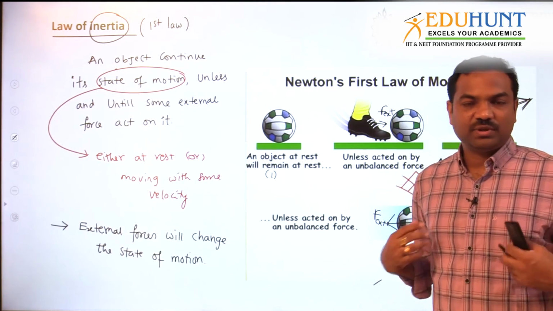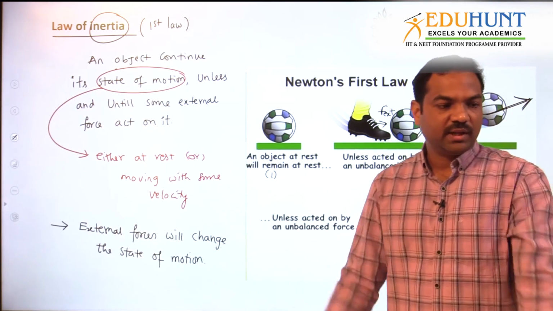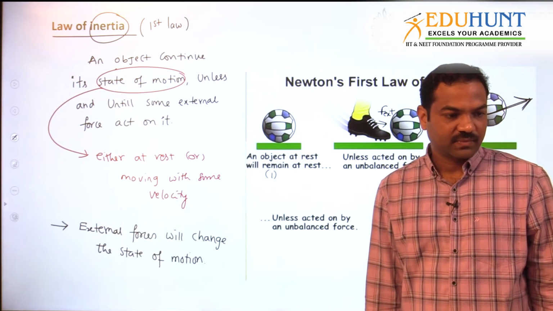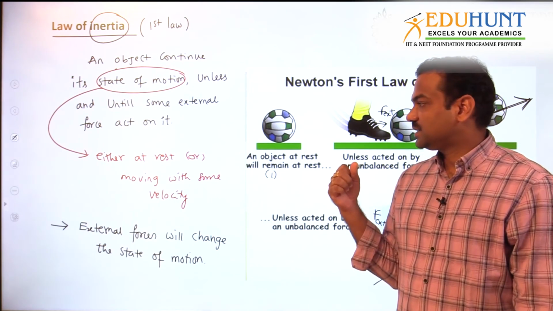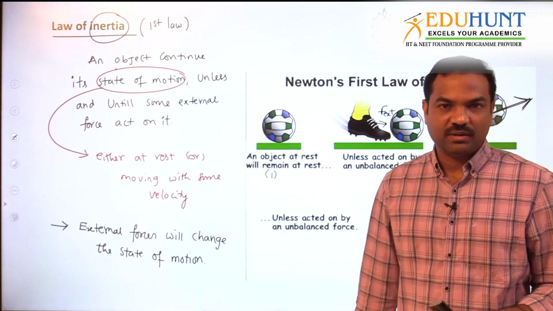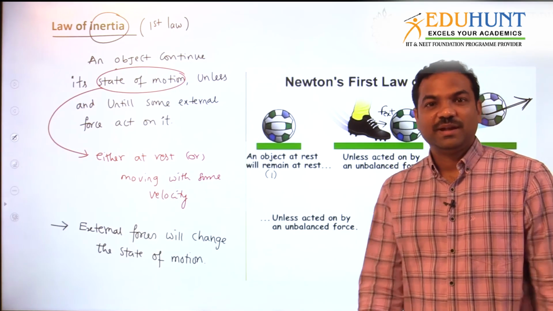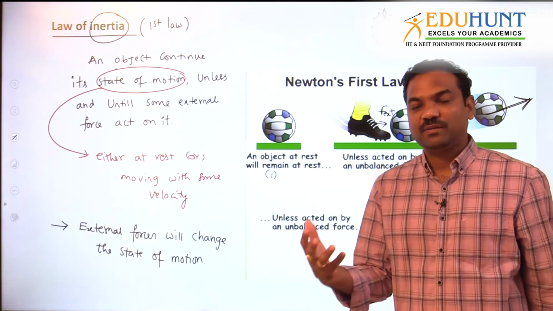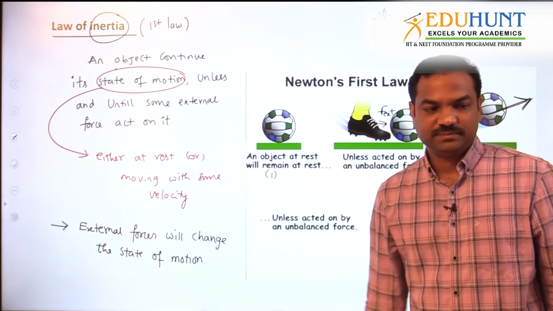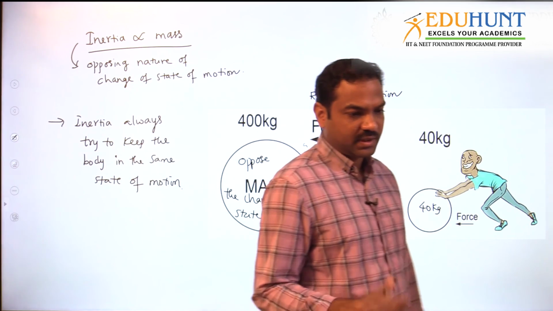So if you suddenly come to rest, then inertia won't stay calm. Inertia will push your body in the forward direction, so the person will fall down. Whereas if you run for some time, what will happen? Because of friction on the ground, the body will come to rest because of the opposing force. An external force will make the body come to rest. So inertia is proportional to mass. The more massive the body, the more inertia there will be.